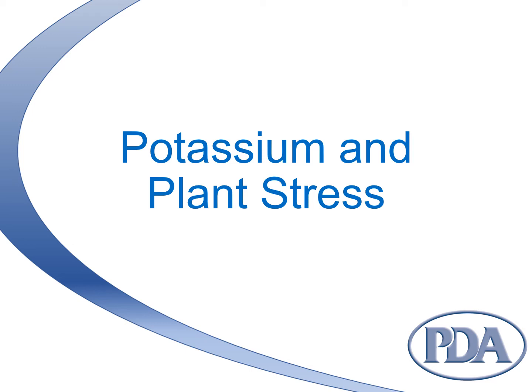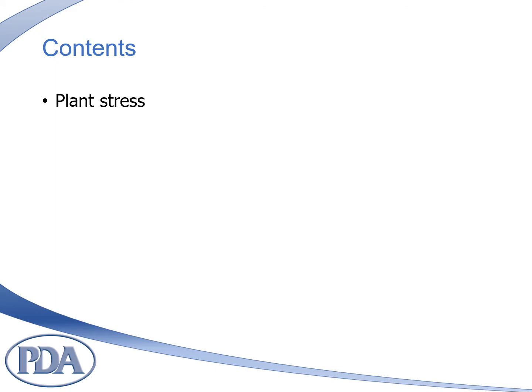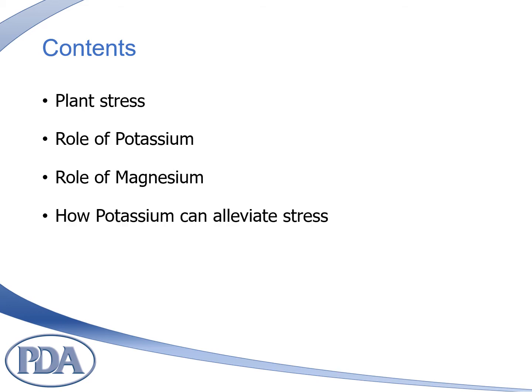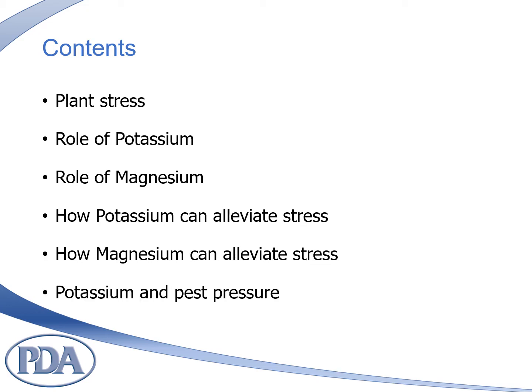Potassium and Plant Stress by the Potash Development Association. This presentation will cover the following topics: an introduction to plant stress and the impacts this can have on plants, the role of potassium within plants, the role of magnesium in plants, how potassium can alleviate stress in crops, how magnesium can alleviate stress in crops, and the impact of potassium on pest pressure.